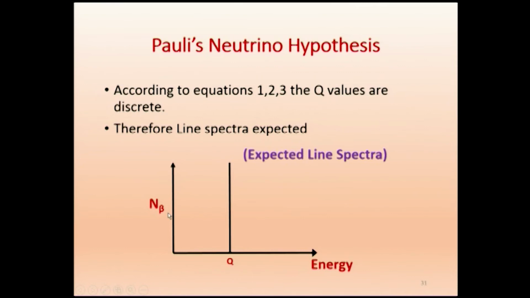So, if you have a detector, what all the experimental people expected is that all the beta particles should come with this energy Q. What is this Q? This Q is the energy given by equations 1, 2, 3. It can be beta plus, beta minus or electron capture. The Q will be decided by equations 1, 2, 3. So, we expect all the particles to come with the same energy. That is what we expect.